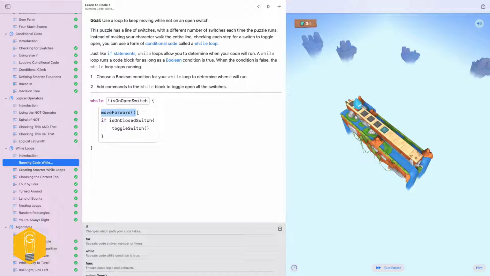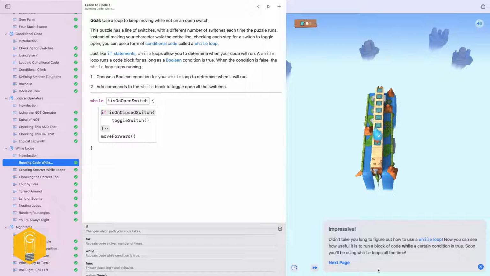So actually what we need to do is we need to reverse these. The other thing reversing these will do is before I move forward, it will check and see if I'm on an open switch. You'll notice that very first block had a closed switch on it that we missed because we didn't check before we moved. So if we reverse those two things, we'll actually cover it. So let's go and check that. Toggle it, toggle it.